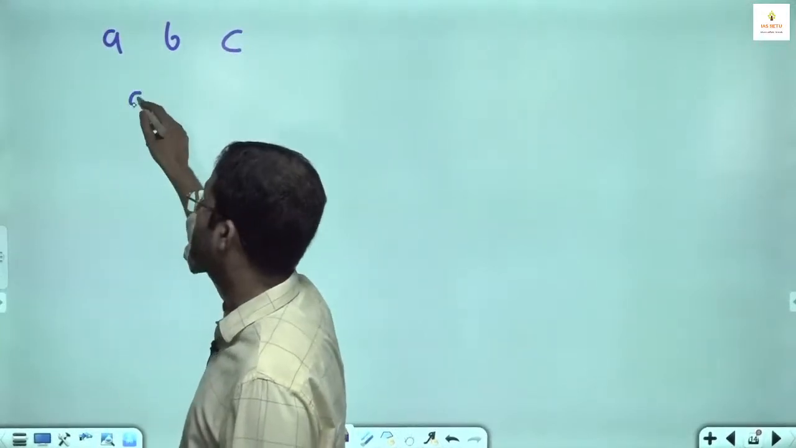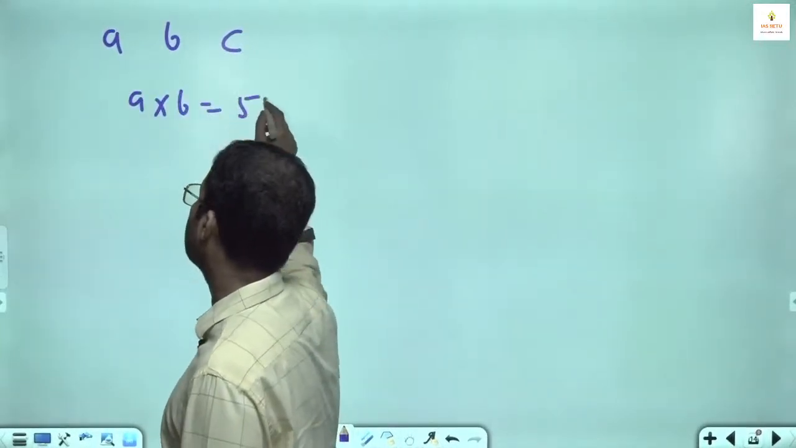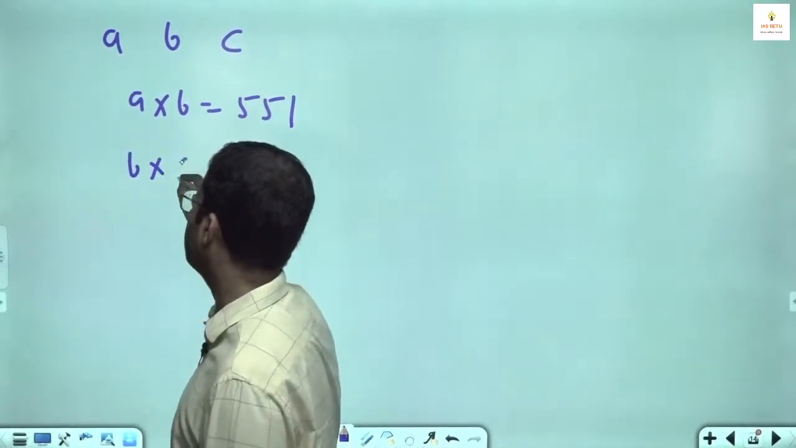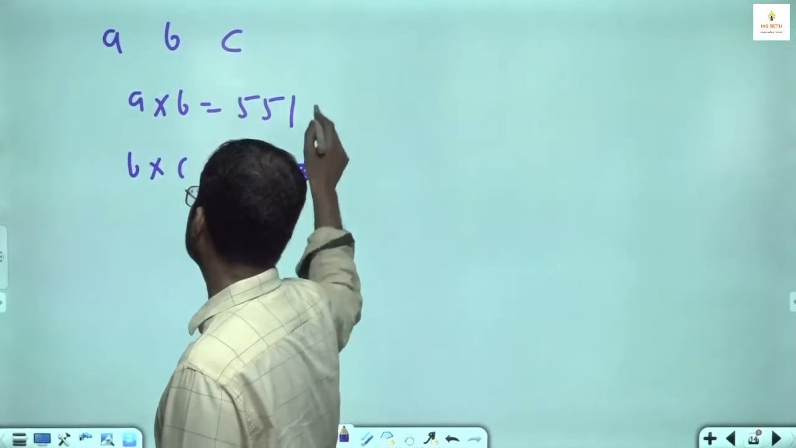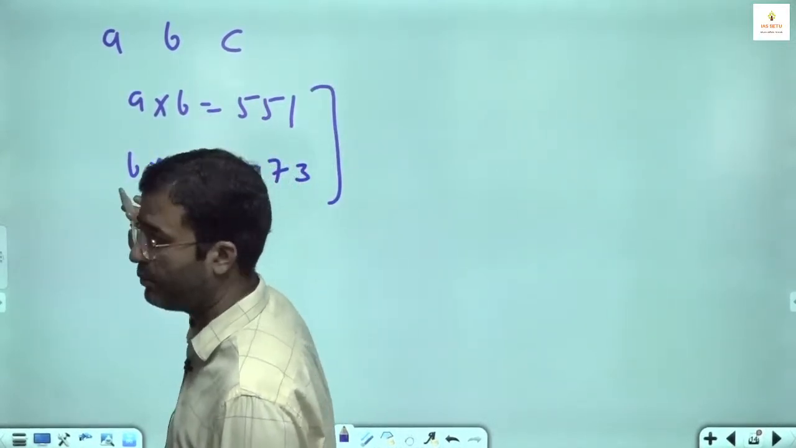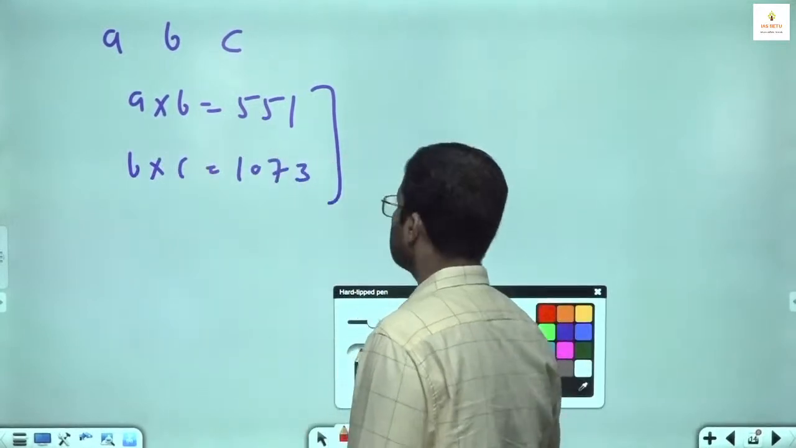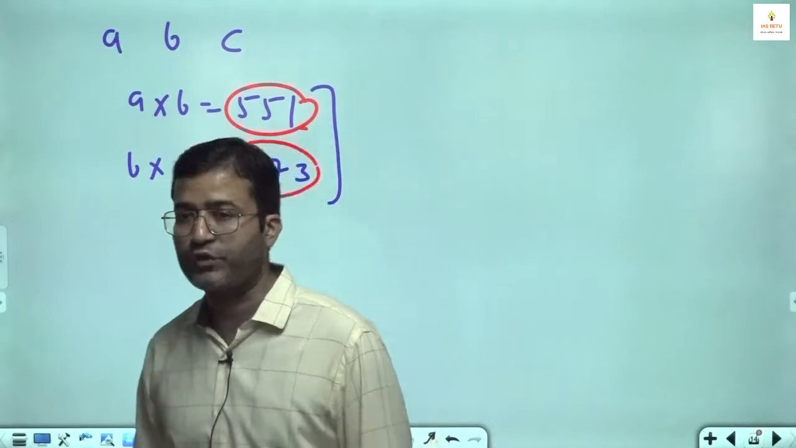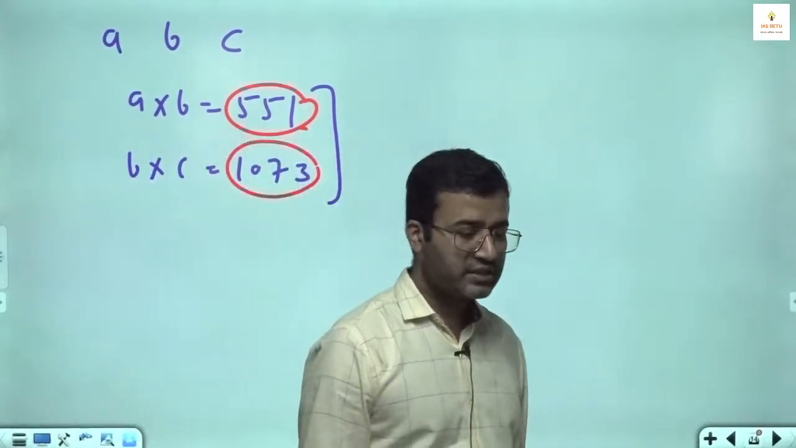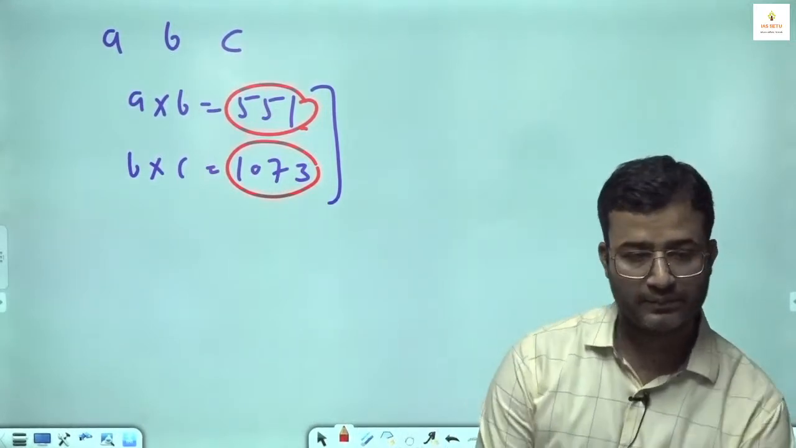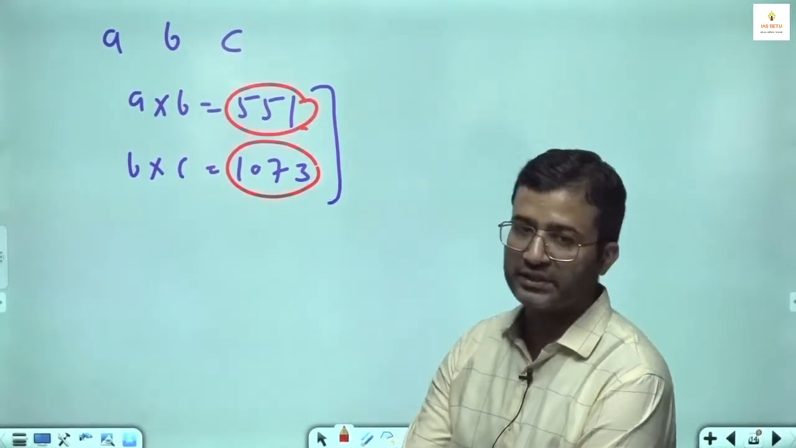So the product of the first two, A into B, is 551. The product of the last two, B into C, is 1073. What is common? B, and that is the highest common factor here. So what is the concept in this type of question? You have to find the HCF of the given numbers. Since these numbers are bigger, how can we find the HCF? By using the division method. जब number बड़े होते हैं, division method is the best.